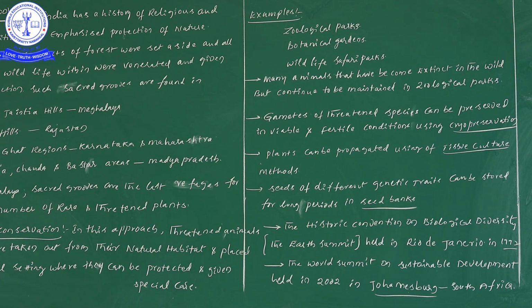Definitely, whether they succeeded or not, we don't know, but they pledged. At least by 2010, we will definitely reach the goal of protecting all levels of biodiversity, at a local level, a regional level as well as a global level, to prevent the losses of biodiversity. So this is some information regarding biodiversity and conservation, a very important topic from the point of view of public examinations as well as the NEET examination.